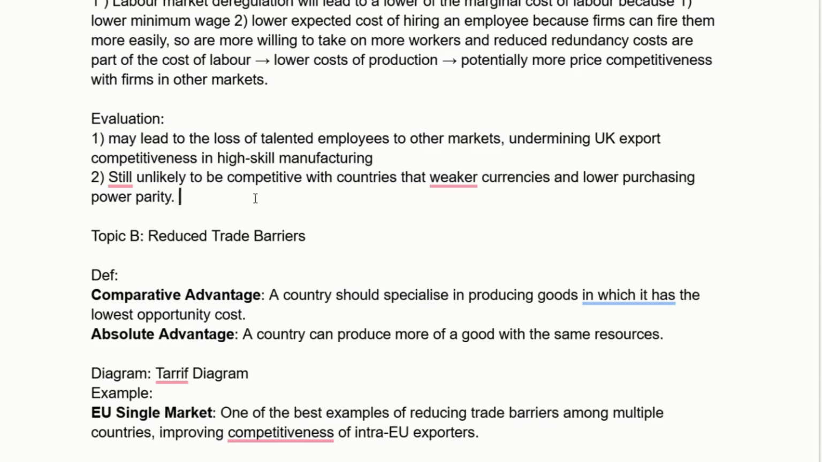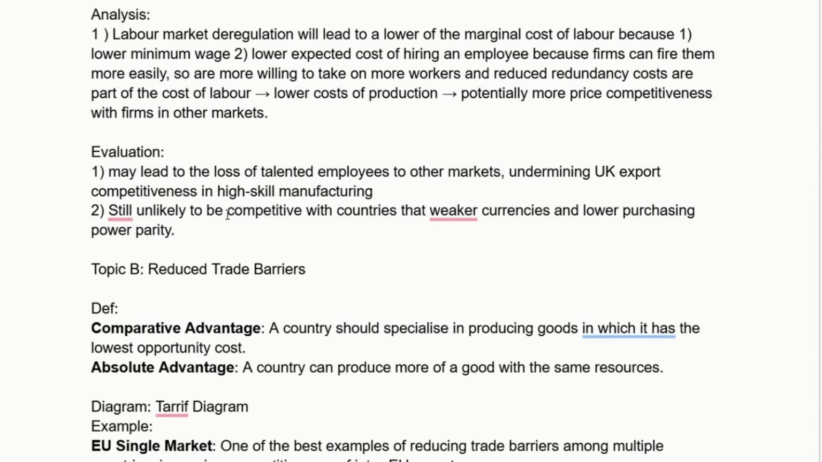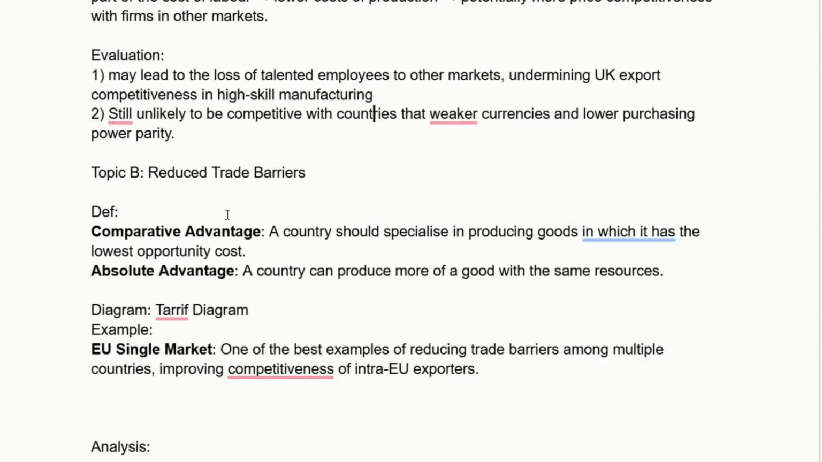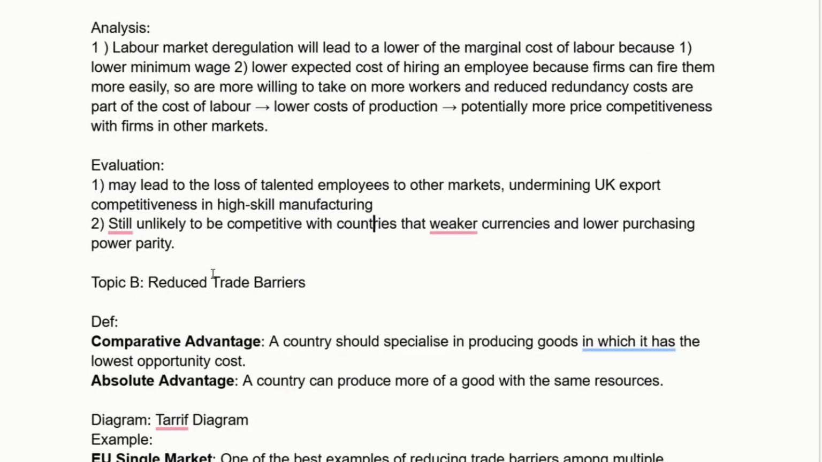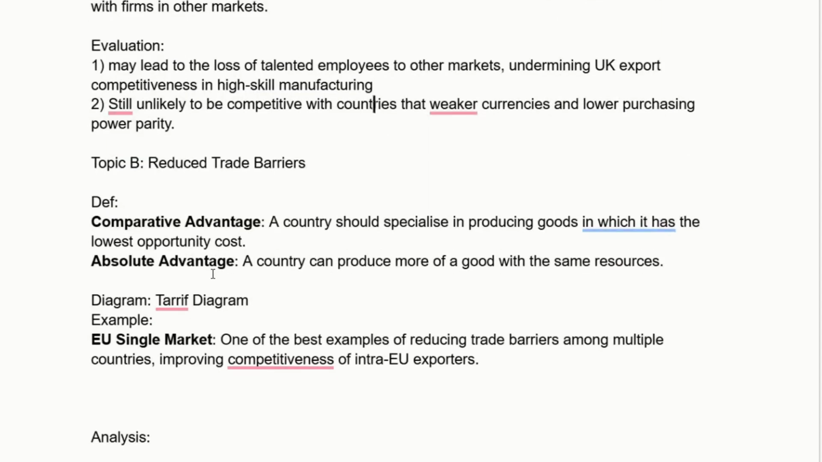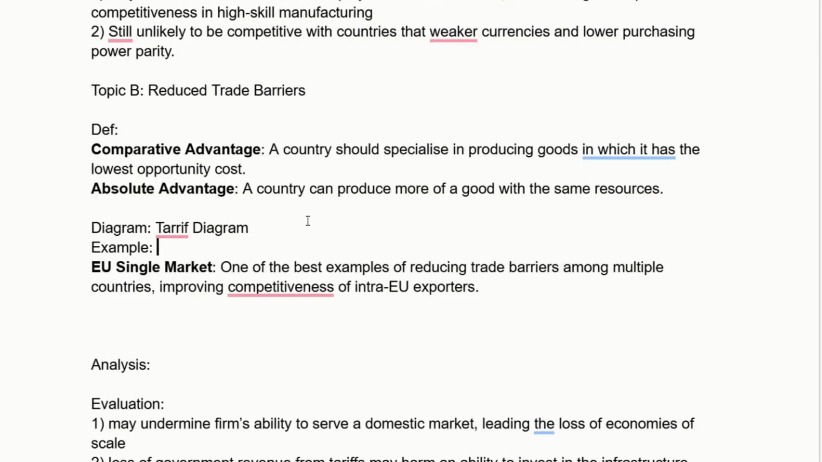And then I've also added here that it's still unlikely to be price competitive with countries that have, say, weaker currencies. So because wages in the UK are so much higher than wages in, say, Cambodia, the fact that you've reduced those labor costs by maybe 5% isn't really going to make you competitive with those countries. Maybe it does make you more competitive with Germany, for example, for the high value manufacturing, but it's not going to make you the cheapest market in the world for manufacturing, clearly.